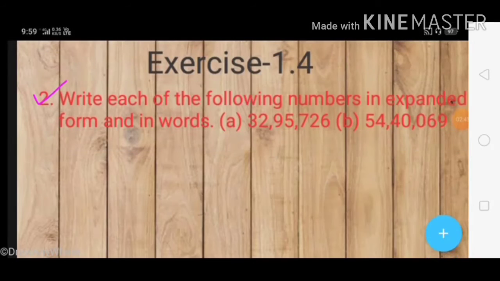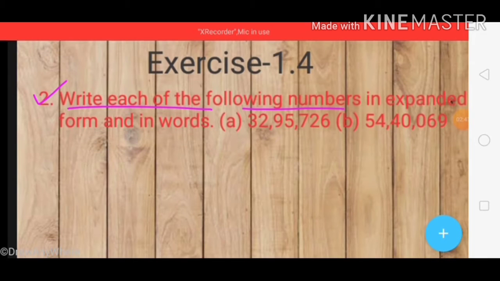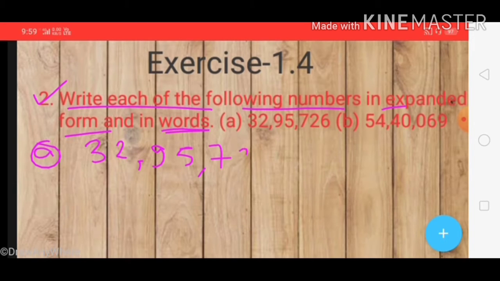Students, here is question number 2. Write each of the following numbers in expanded form, as we have done in the previous question, and in words also. So one part I am showing you: 3295726.